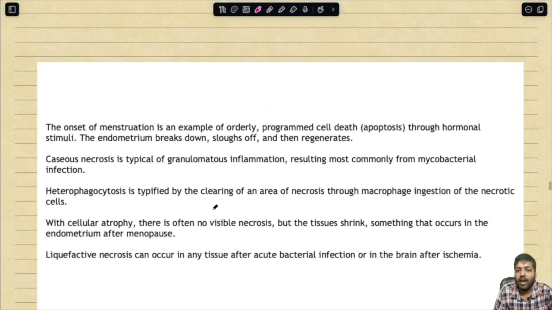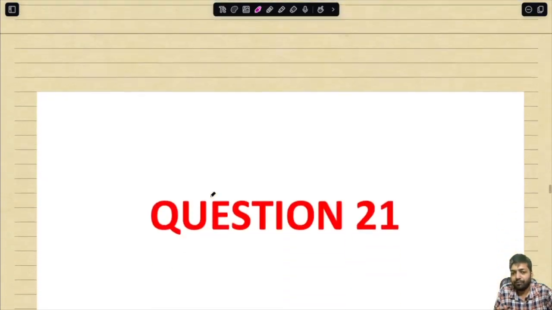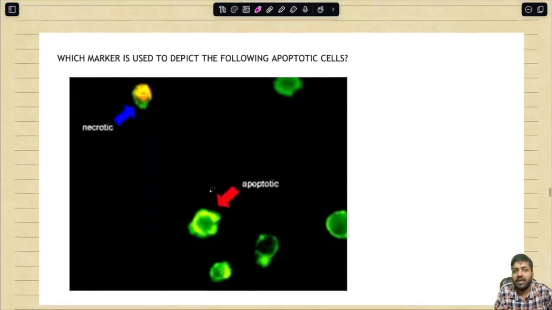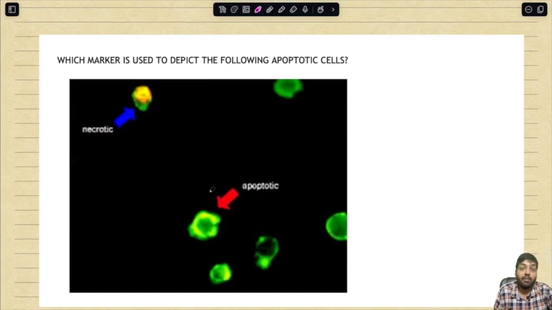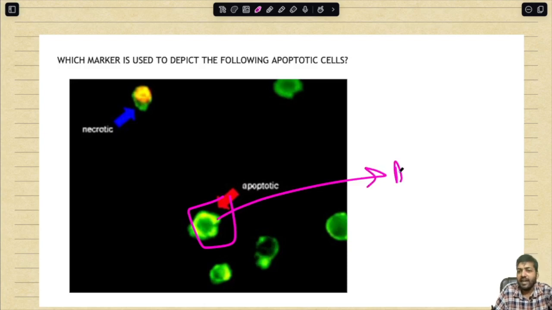I am not going into the details again. The same details have been provided on our website and in the app, so you can go and see the explanation over there. Question 21. Which marker is used to depict the following apoptotic cells? So what have we used over here? Which marker have we used to highlight this apoptotic cell? It is annexin 5 that has been used to highlight.